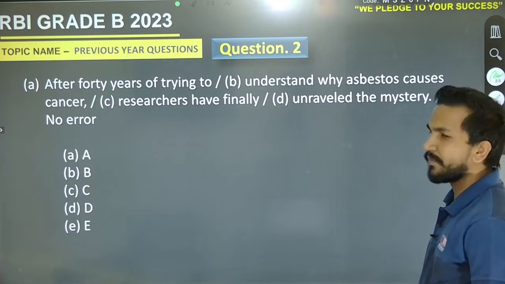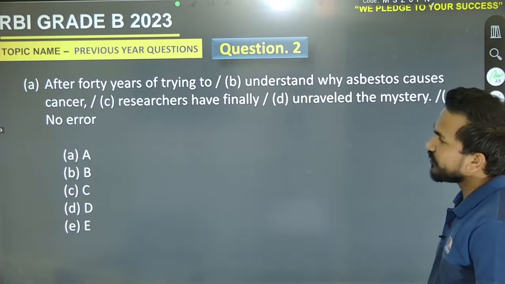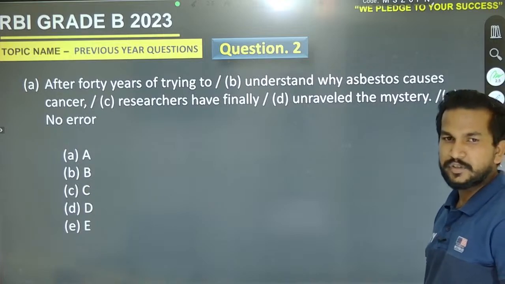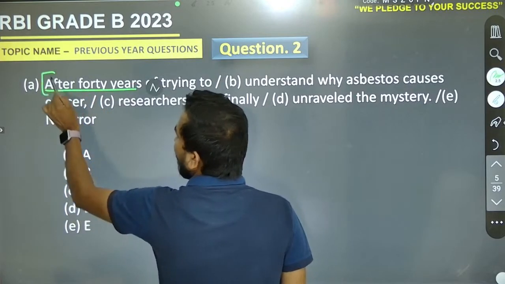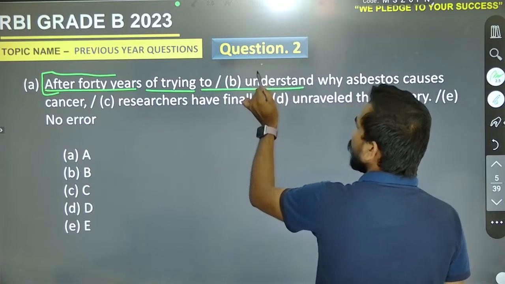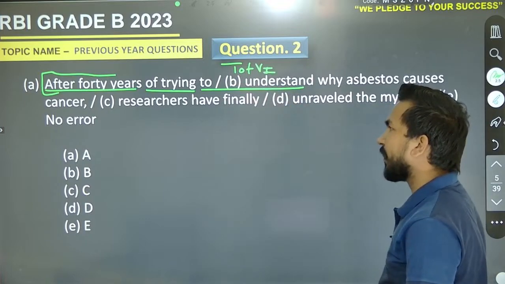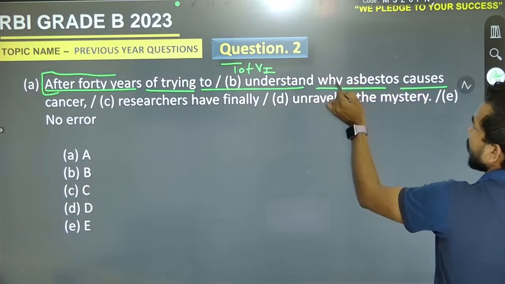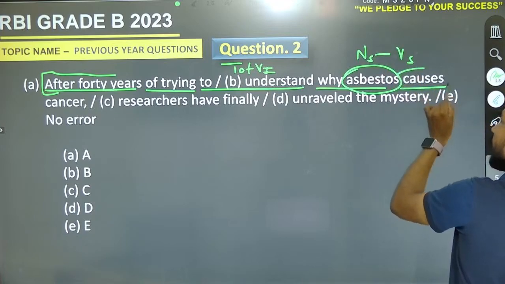After 40 years of trying to understand why asbestos causes cancer, researchers have finally unraveled the mystery. So it must be after 40 years. We have the time limit here, so we need the right form of the verb. After 40 years of trying to understand why asbestos causes. Here the noun is singular, so the verb must be singular. So it's causes.